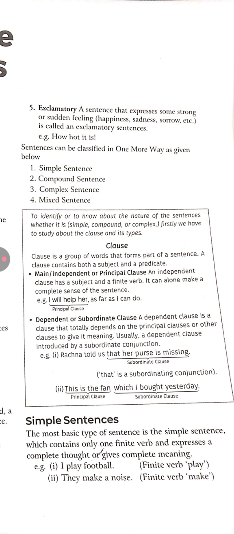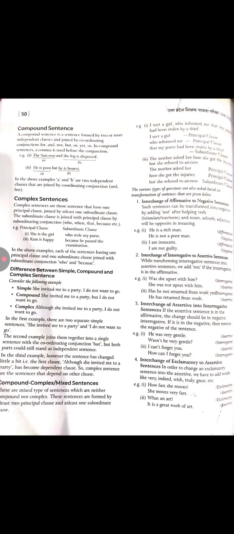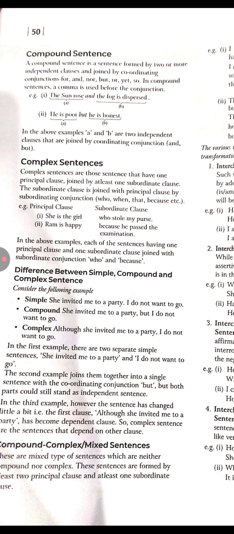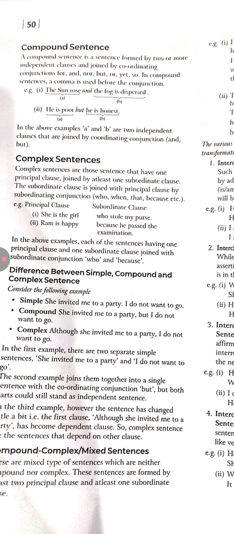Now we study the simple sentences. The most basic type of sentence is a simple sentence. For example here: I play football, finite verb play; they make a noise. So these are simple sentences. Now we come to the compound sentence. A compound sentence is a sentence formed by two or more independent clauses joined by coordinating conjunctions: for, and, nor, but, or, yet, so. So these are the conjunctions.